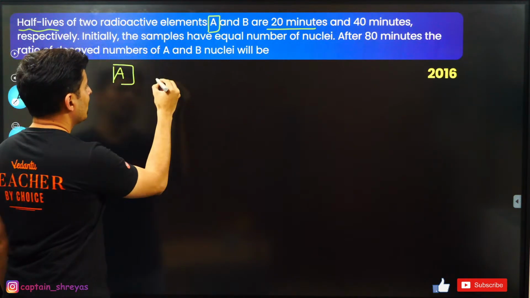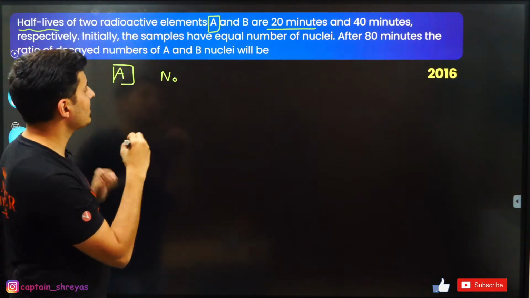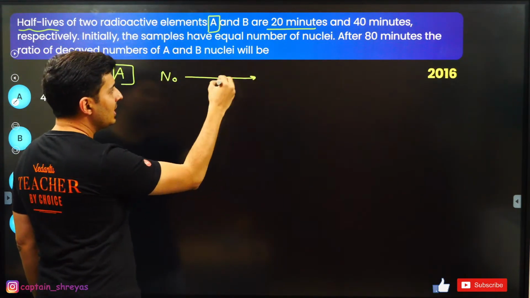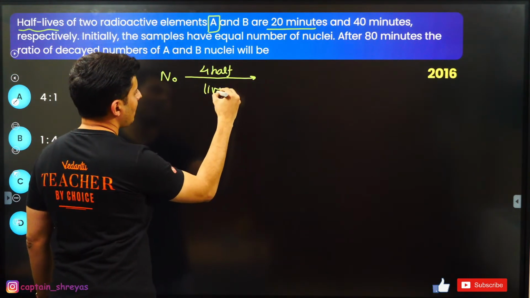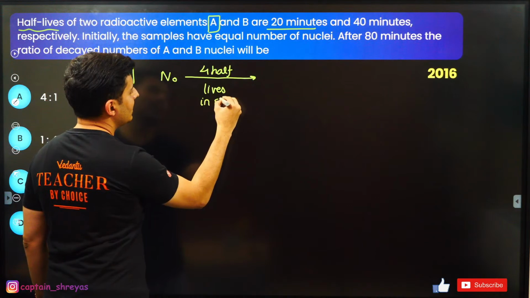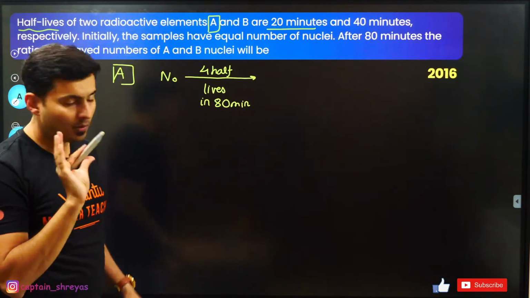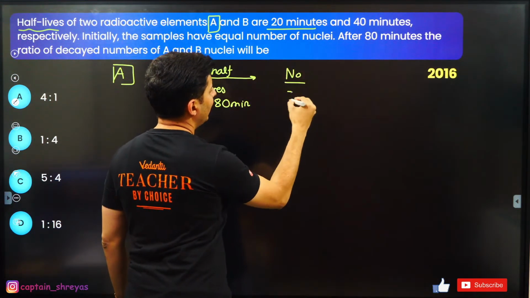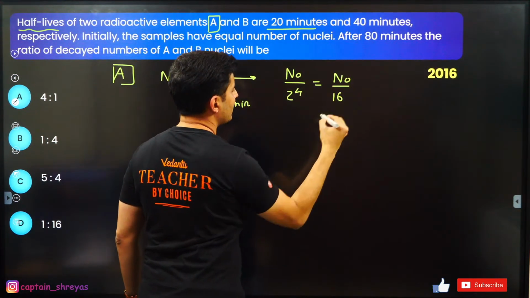If originally n0 nuclei are there, then 80 minutes means 4 half-lives. Very good. So what will be remaining? n0 by 2 raised to 4, which is n0 by 16.